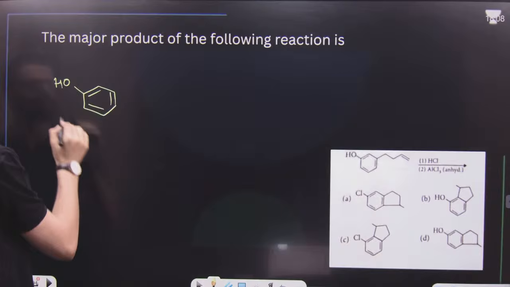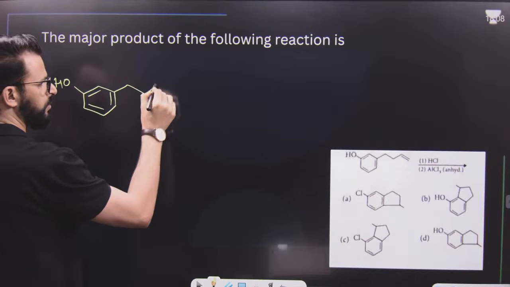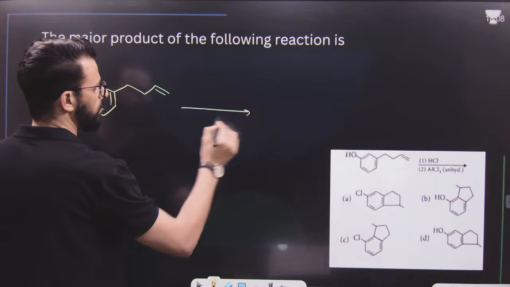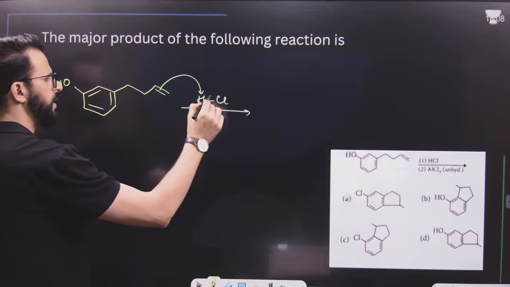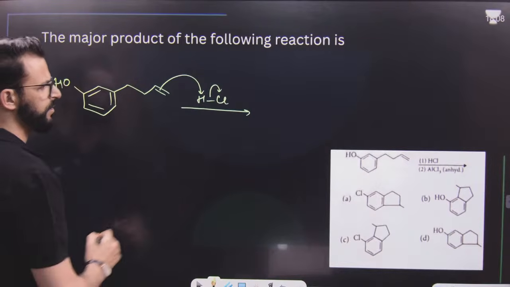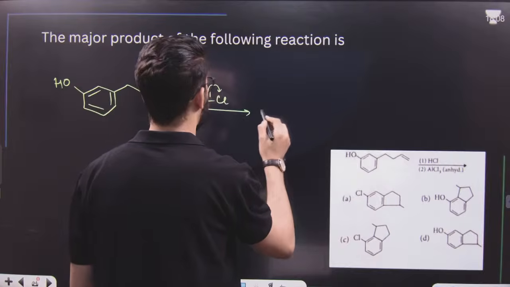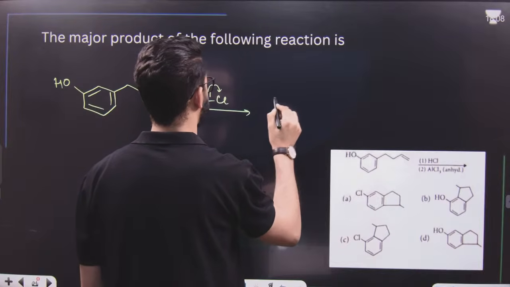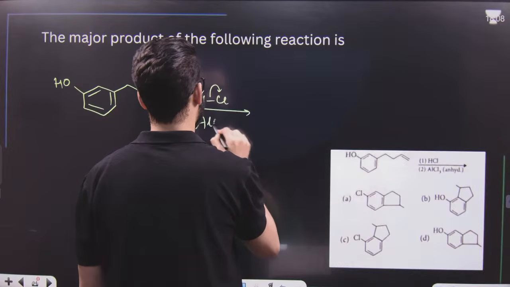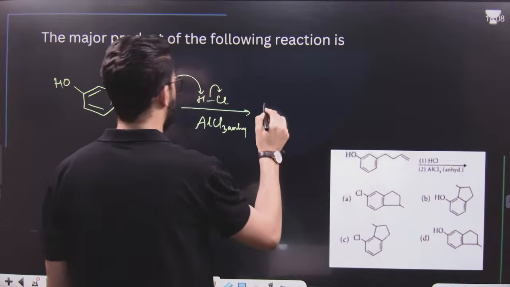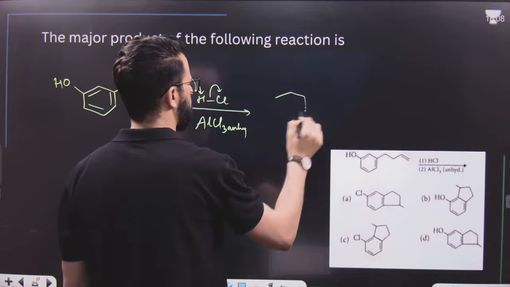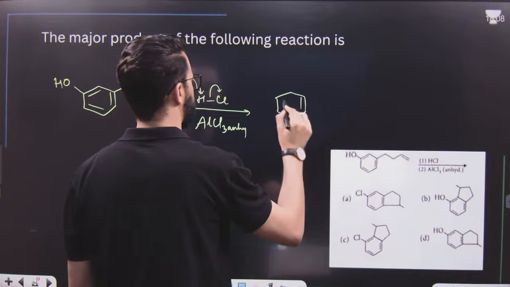It is OH over here. Then it's like this. First of all, you have to add HCl. Once HCl is added, then what will happen? As well as AlCl3 is there, it will help in removing this Cl. So what will be the product over here? Product will be like this.